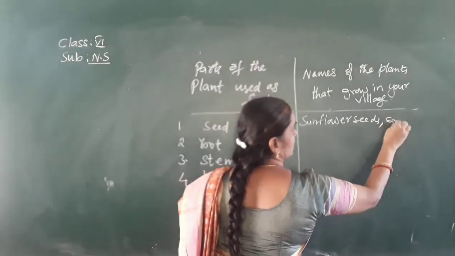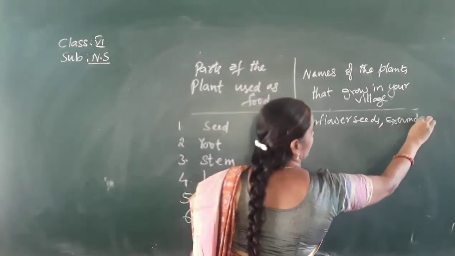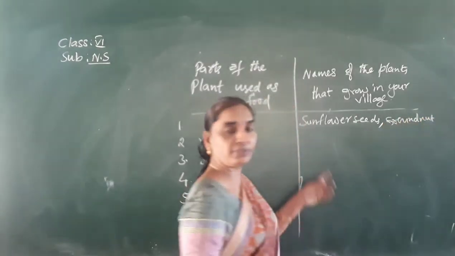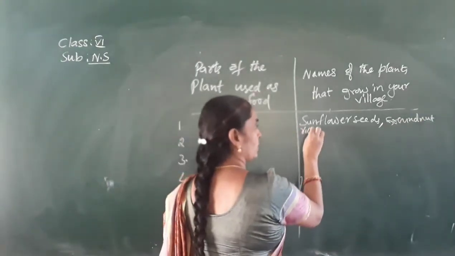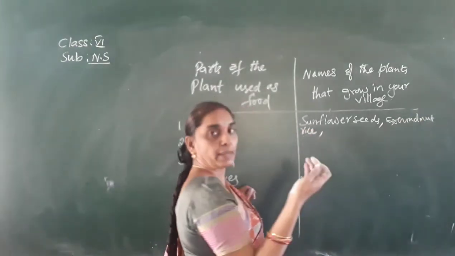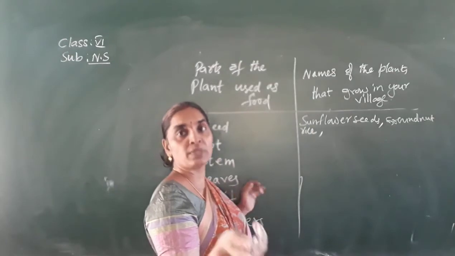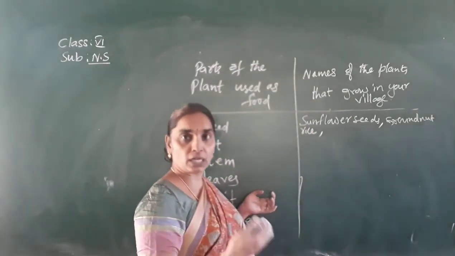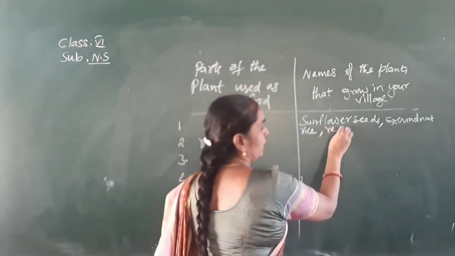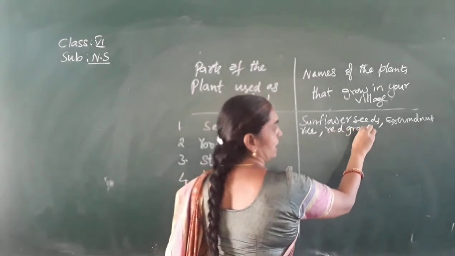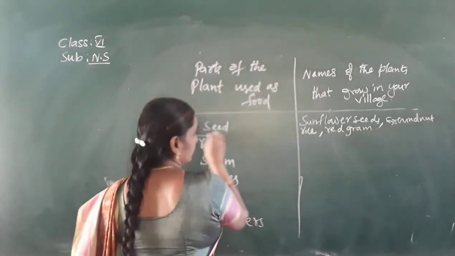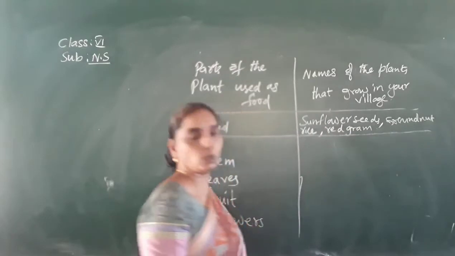Sunflower seeds, groundnut seeds, and any cereal, rice or wheat. If rice is grown, you can write rice also as a seed. Pulses, red gram, green gram, black gram, Bengal gram. Any of the pulses, if it is grown in your village, you can write that particular gram also, groundnuts, anything. You can write under the column of seeds over there.